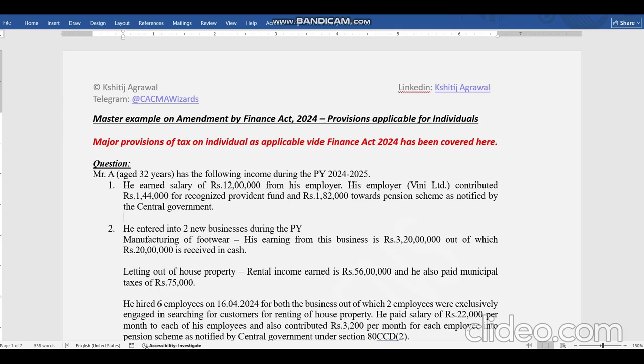So letting out of house property, this is the amendment in this Finance Act 2024, that if you are earning any income from letting out of house property, then it cannot be treated as your business income. It has to be treated as your house property income only. Why? Because earlier people used to claim all the expenses against this income and show it as loss or zero income. So this practice has been curbed by this amendment, and in this question the person is earning 56 lakh income and municipal taxes of 75,000 is paid by him. So municipal taxes will be allowed. That is not an issue. There is no amendment on this point.